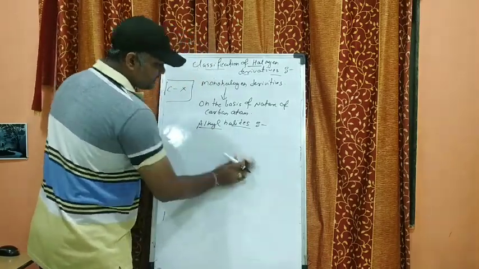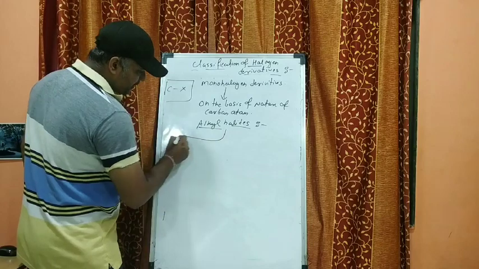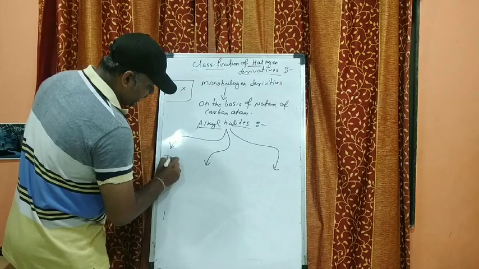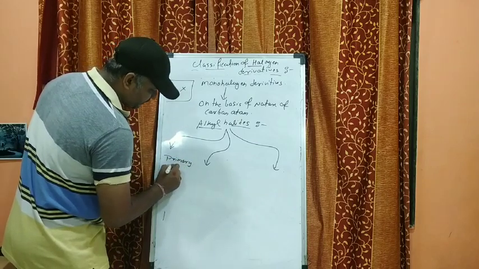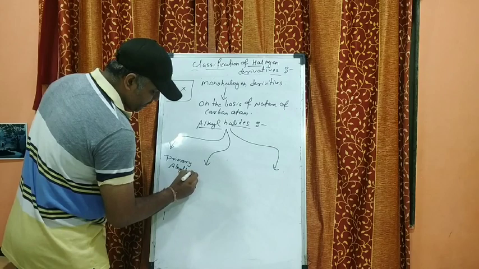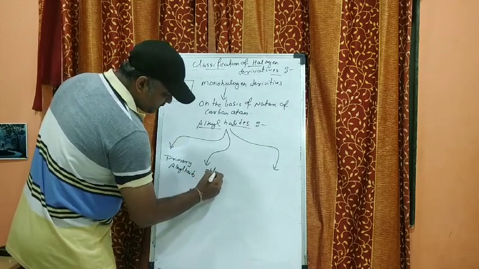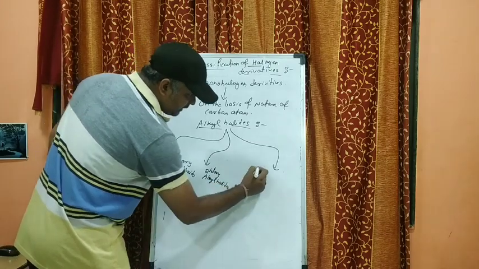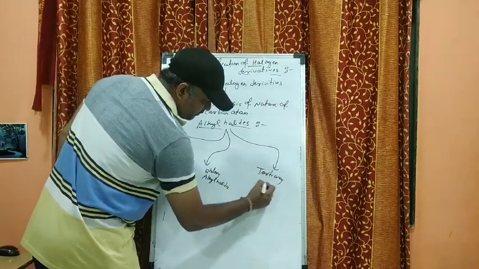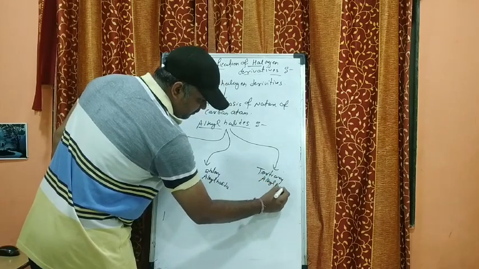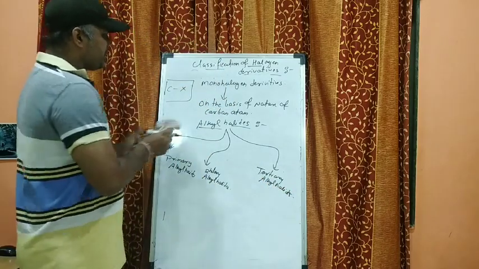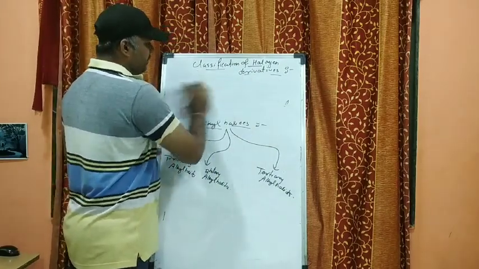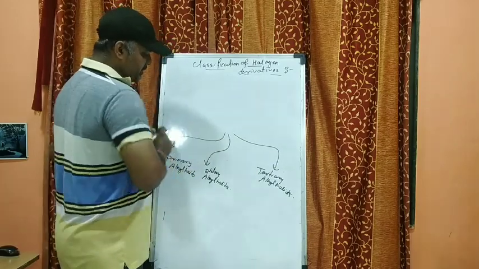This alkyl halide can also be classified into three types: primary alkyl halides, secondary alkyl halides, and tertiary alkyl halides. Okay, so let's understand one by one with examples how to identify the primary, secondary and tertiary alkyl halides.